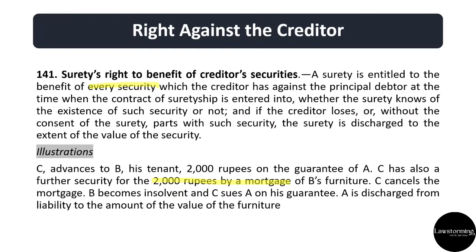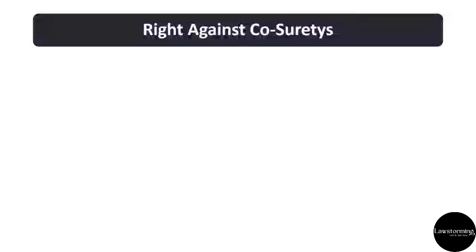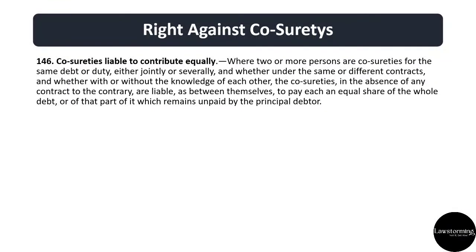After that, right against co-surety. Section 146 says co-surety is liable to contribute equally. So, where two or more persons are co-sureties for the same debt or duty, either jointly or severally, and whether under the same or different contract, and whether with or without the knowledge of each other, the co-sureties in the absence of any contract to the contrary are liable as between themselves to pay each an equal share of the whole debt or of that part of it which remains unpaid by the principal debtor.